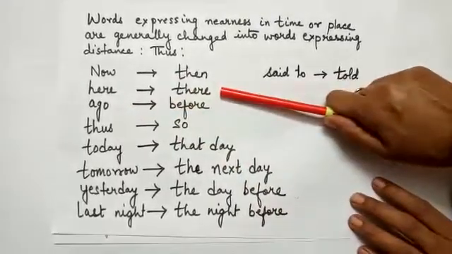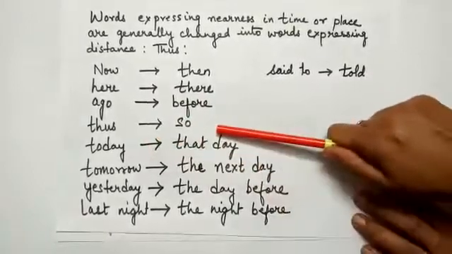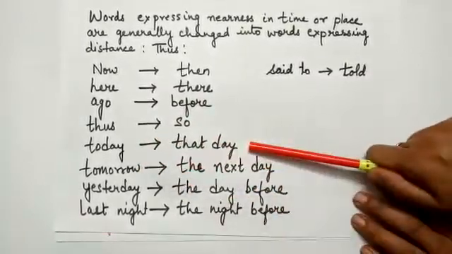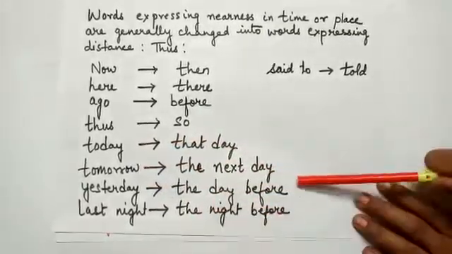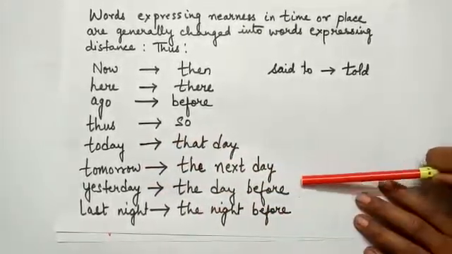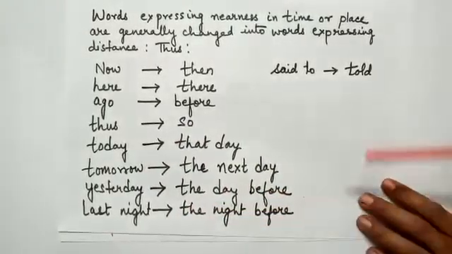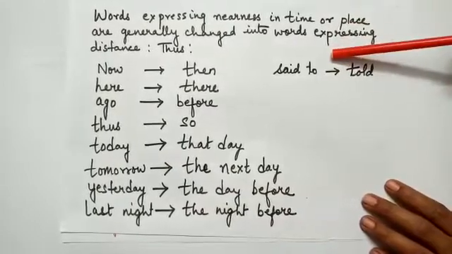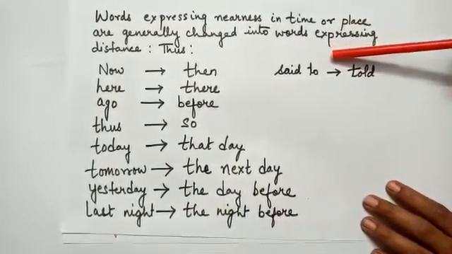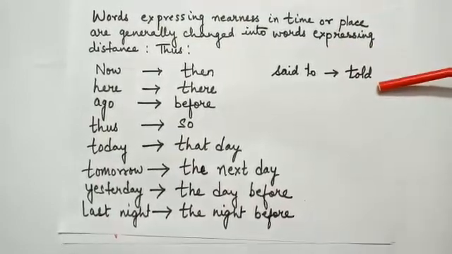Ago becomes before, thus becomes so, today becomes that day, tomorrow the next day, yesterday the day before or the previous day, last night becomes the night before or the previous night. And said to: if the reporting verb is said to, then when we change into indirect speech, it becomes told.